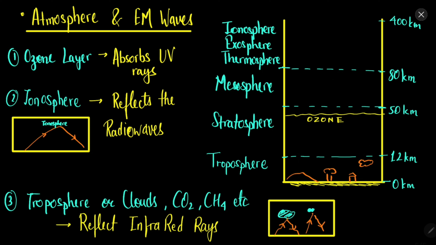So the ionosphere reflects the radio waves, and in the troposphere there are clouds, there are gases like CH4, CO2. Those gases can reflect the infrared rays also. So the infrared rays are reflected by the gases and clouds. This is how the atmosphere reacts with the EM waves. First, the ozone layer absorbs the UV rays, second, the ionosphere reflects the radio waves, third, the troposphere having clouds and CO2 reflects the infrared rays, and these are useful in various communication devices.